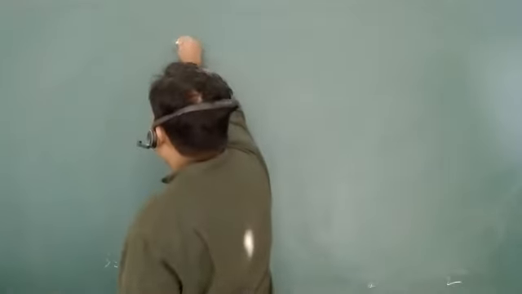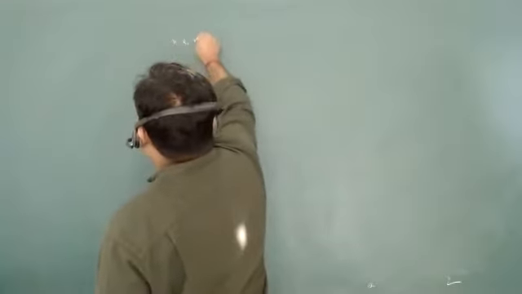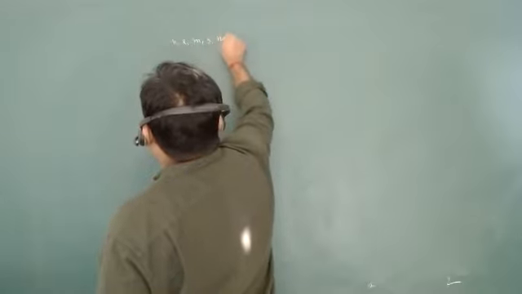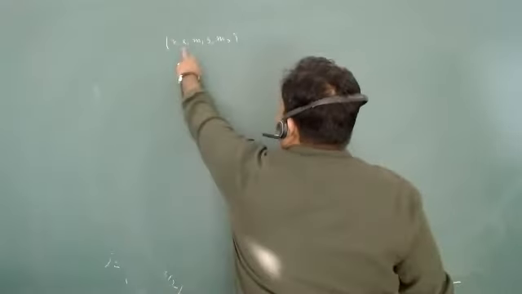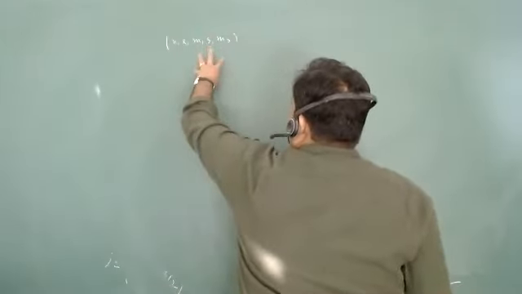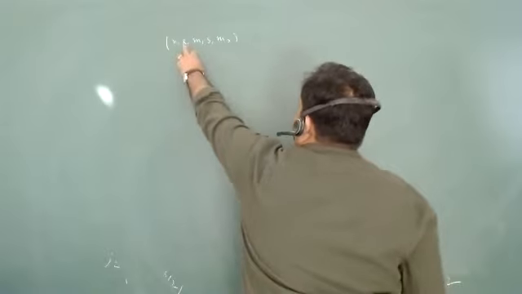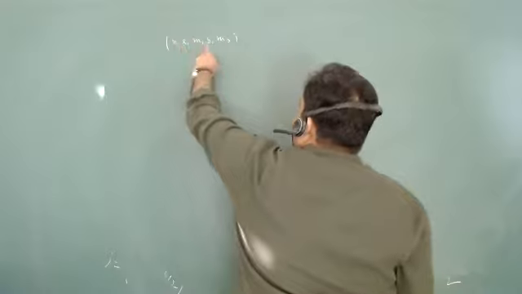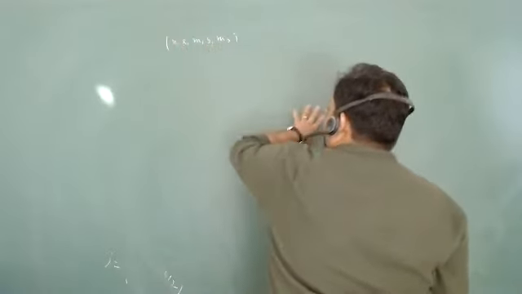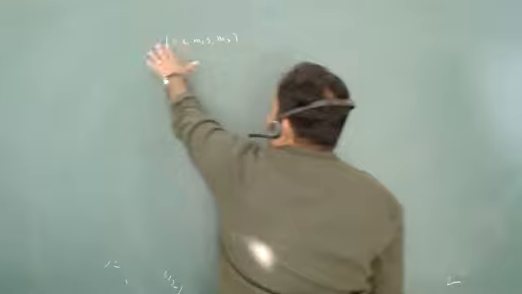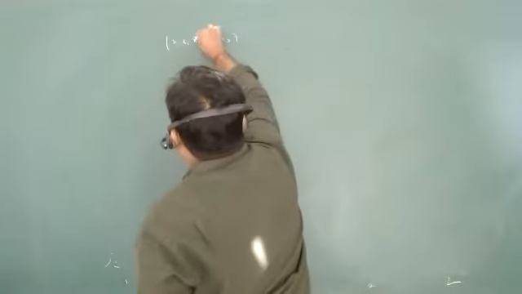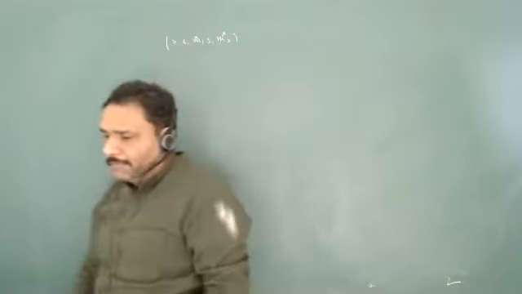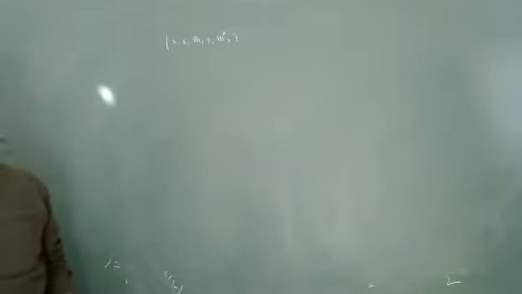If you want to write this matrix, you can just write N, L, M, S, MS. Put all the values and you will get an 8 cross 8 matrix. For the given value of L and S, you will have one same type of thing. For L equal to 0 and half, you have the same type of thing. For L equal to 1 and half, you have another type of thing. And similarly you can have more, but these two are not playing any role in the calculation we have done here.